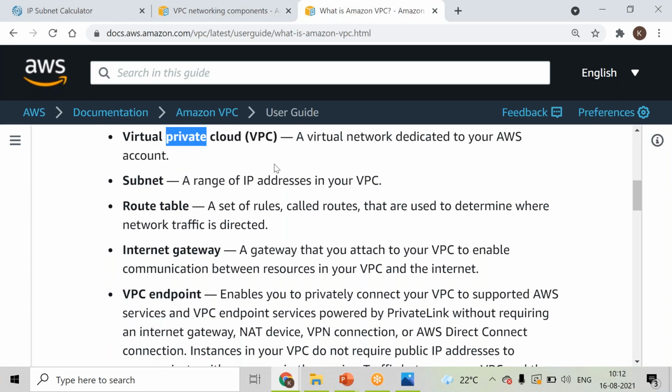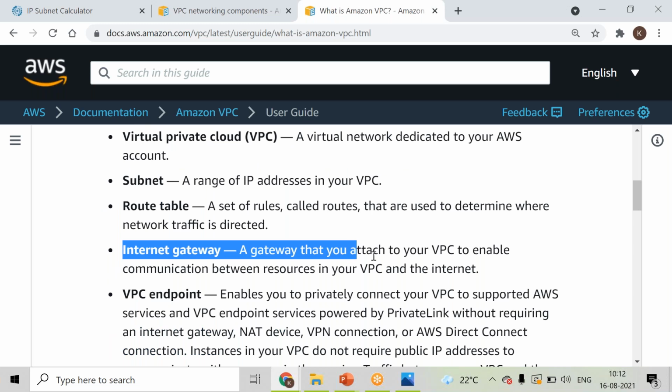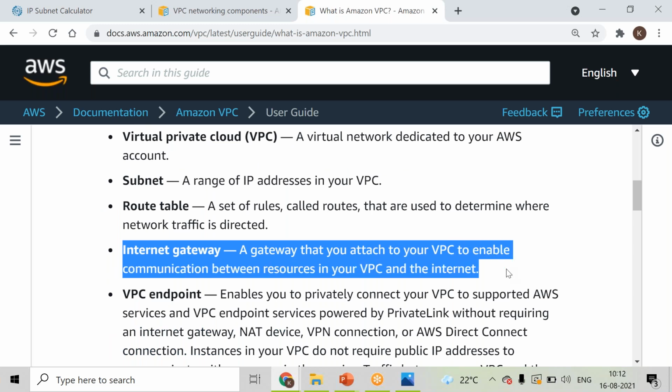So here you can say internet gateway is the component which will be helpful for us to get the internet to your servers under public subnet, right? And here this public subnet instance is much similar to the servers that we are working on a daily basis. So daily basis మనం servers use చేస్తాం కదా, which will have both the public IP address, private IP address, which you can access from your laptop.